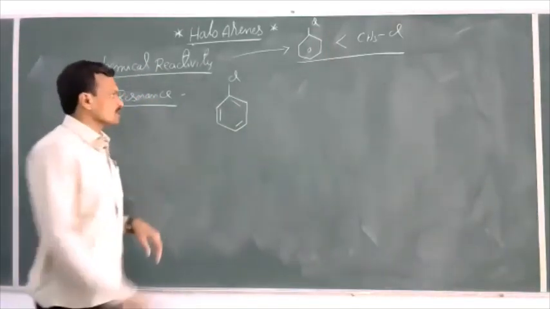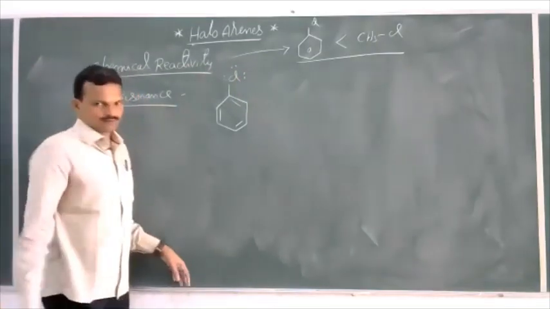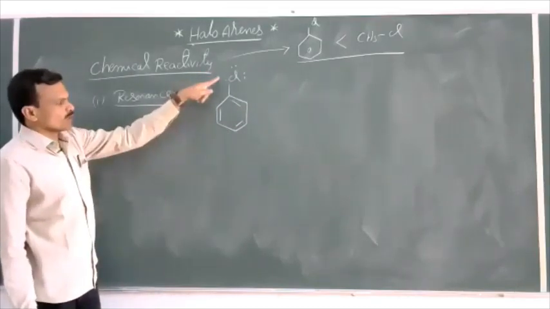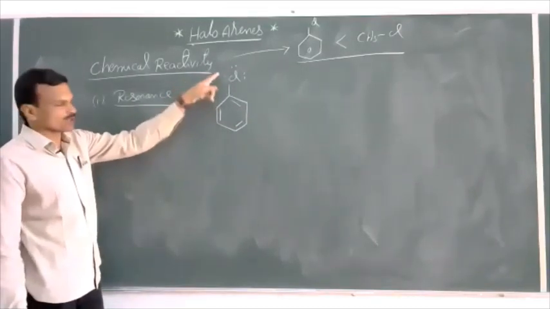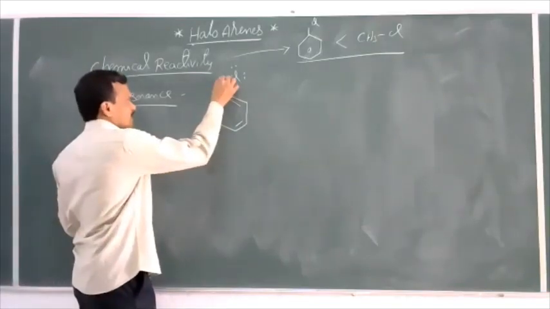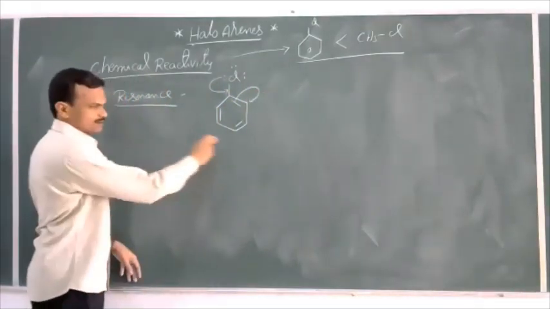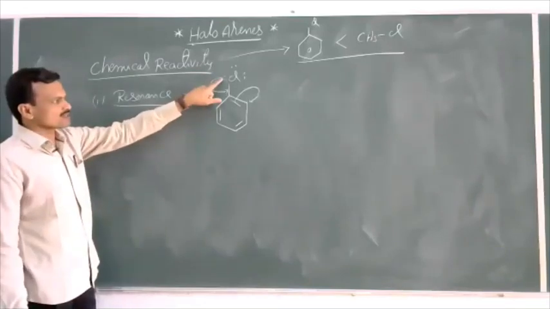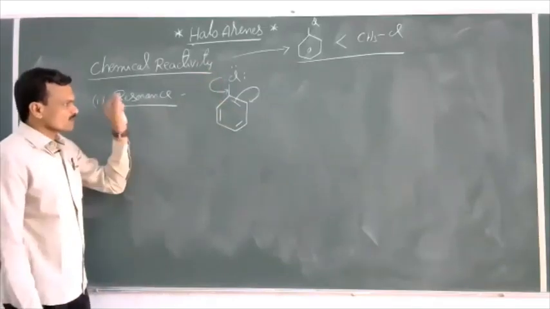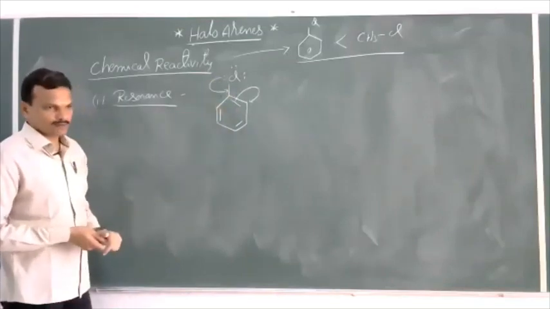This is chlorobenzene, and this chlorine contains 3 lone pairs of electrons. Now this is a conjugate system. The lone pair on chlorine is in conjugation with the pi bonds of the benzene ring. So this lone pair of electrons is involved in delocalization towards the benzene ring, and this is known as a plus R effect. If the lone pair of electrons is displaced away from the group attached to the conjugate system, then that is called a plus R group, and that is called a positive resonance effect.